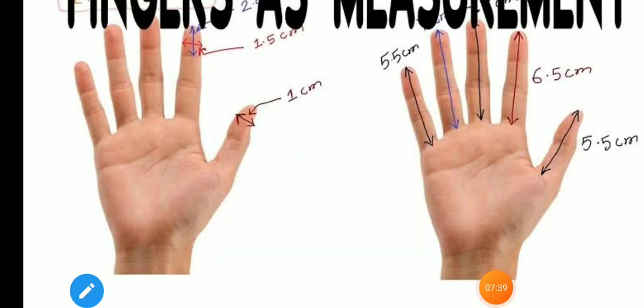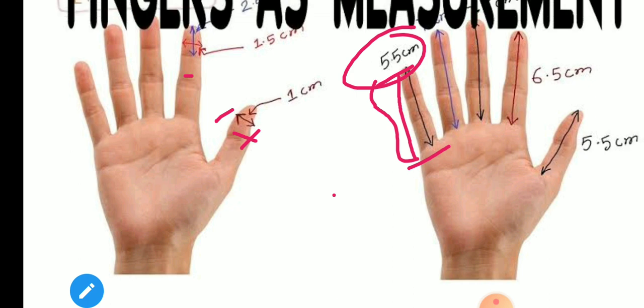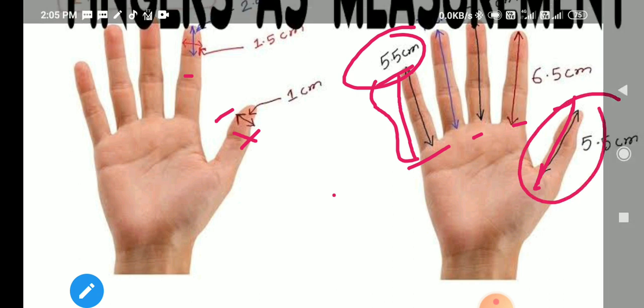Okay. Now fingers width. See here, from here to here we can call it as fingers width. This is also width of the finger, right? And now fingers length is from here to here. See here. So fingers length. So this fingers length is 5.5 centimeters. So like that, this finger's length was written there like this. You can measure the length of the finger. Each finger's length is different. And do you know what you call this finger? So that also we will see.